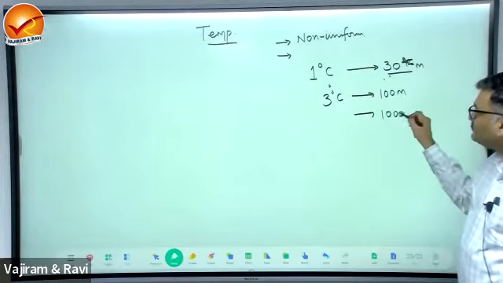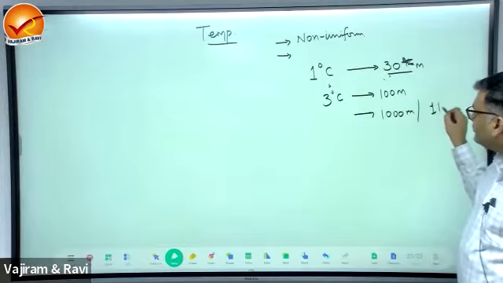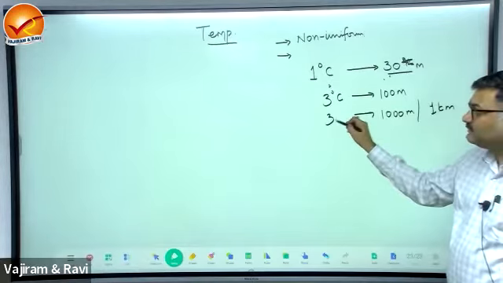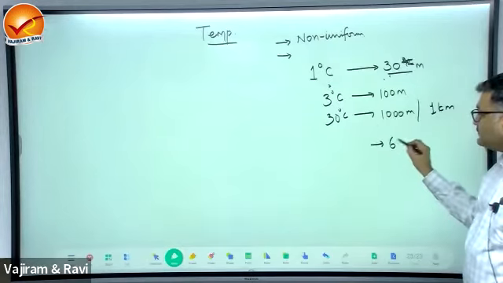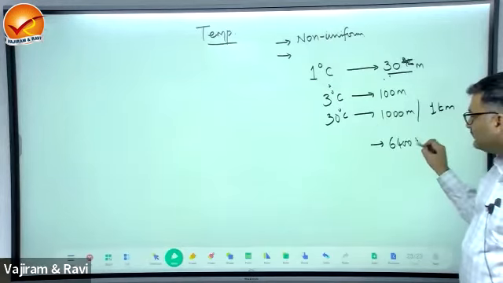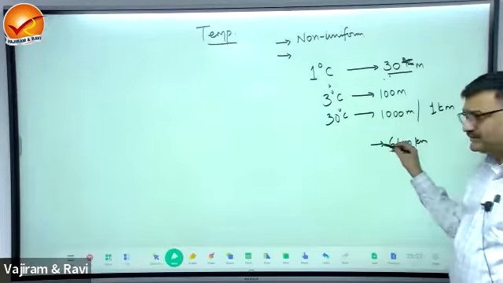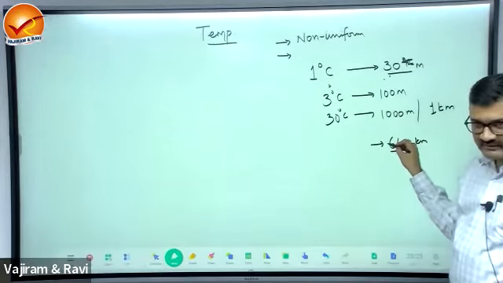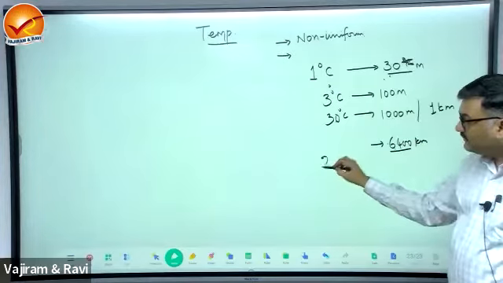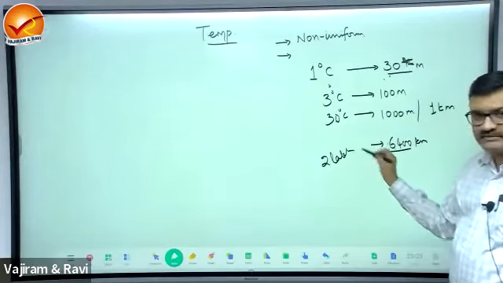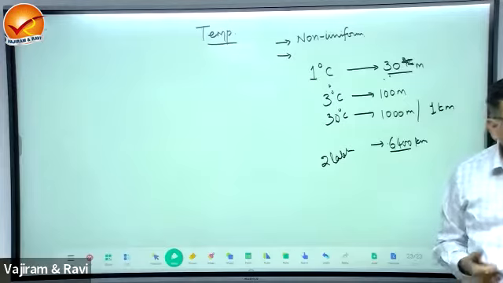Every 1,000 meters, which means 1 kilometer, there should be a 30-degree increase in temperature. The radius of the earth is 6,400 kilometers. So what should be the temperature at the center of the earth? If you multiply 30 with this, it will be approximately up to 2 lakh degrees.